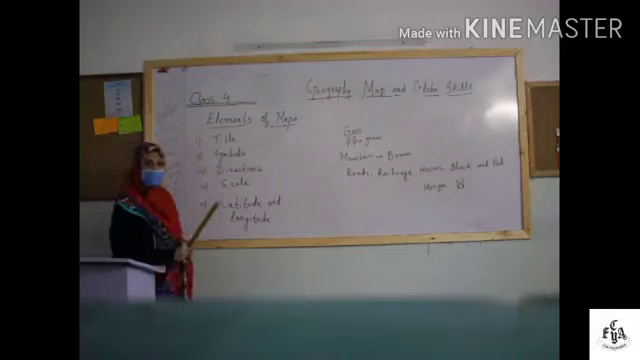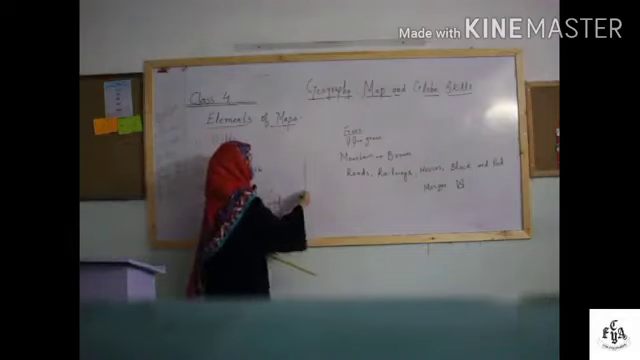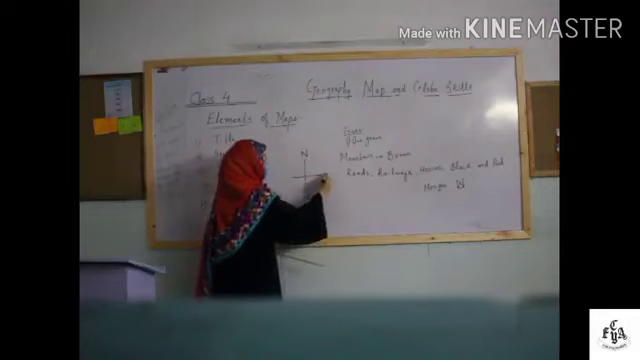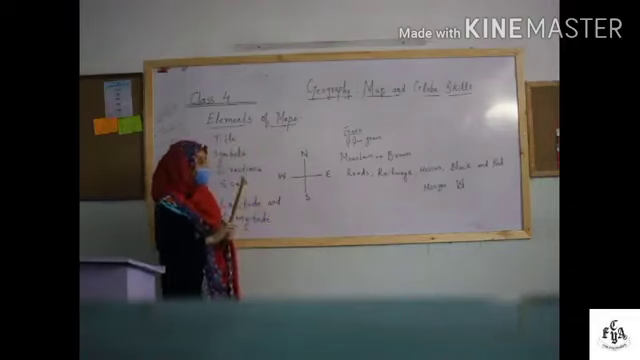So next is directions. We have 4 cardinal directions. Cardinal means we have 4 main directions: north, south, east, and west. And now there are 4 sub-directions as well.